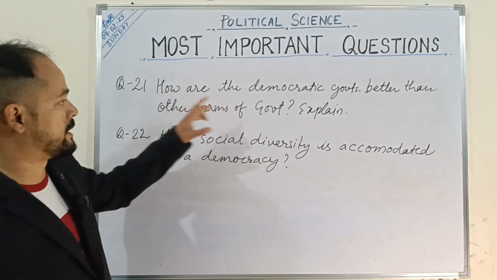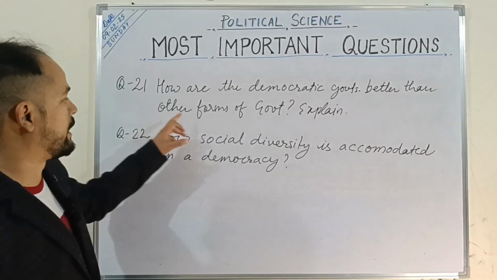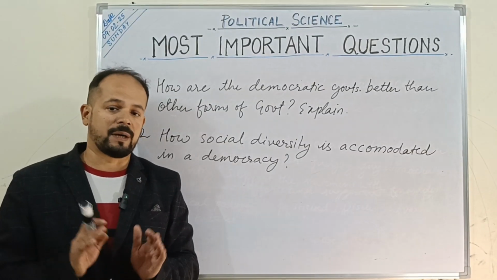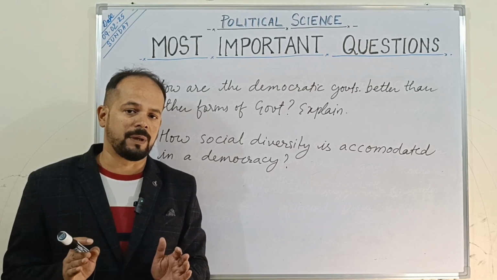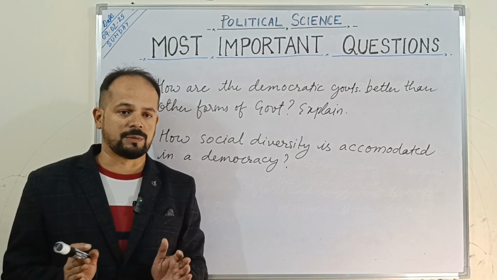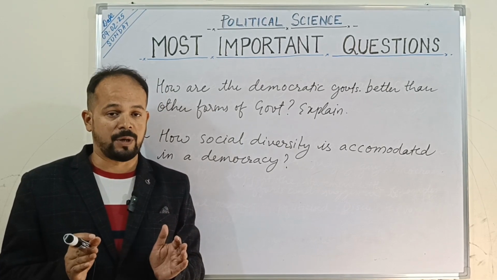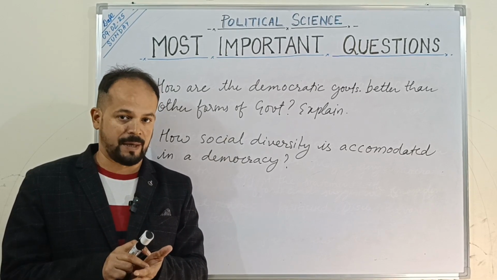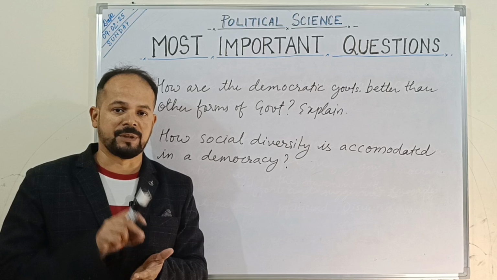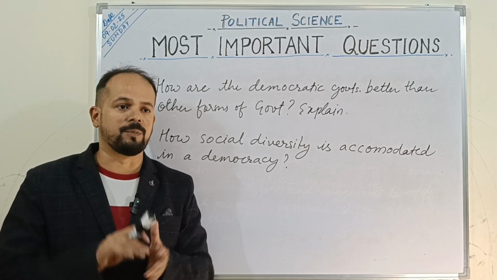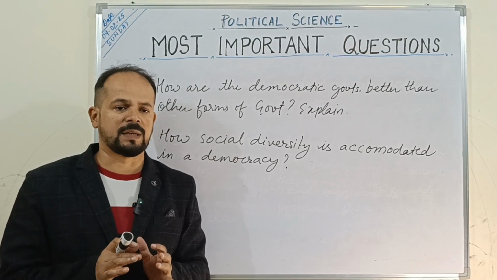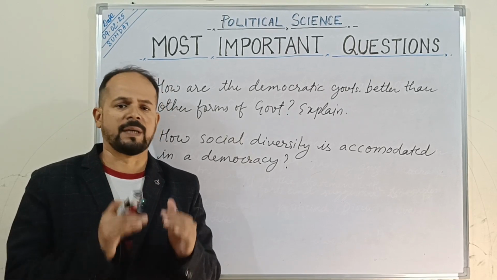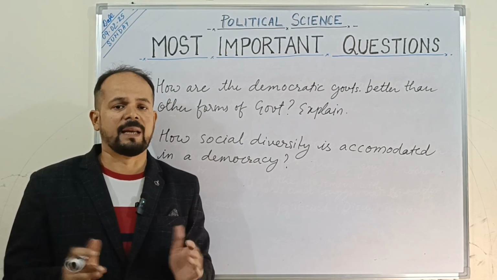How are democratic governments better than other forms of government? Explain. So we can say democratic governments are better than other forms of government on various parameters, on various grounds. Those points are very important. Like when we say it improves the quality of decision making. The democratic government is one which improves the quality of decision making, because too many people are consulted. Obviously, the chances of making an erroneous or faulty decision are very less.